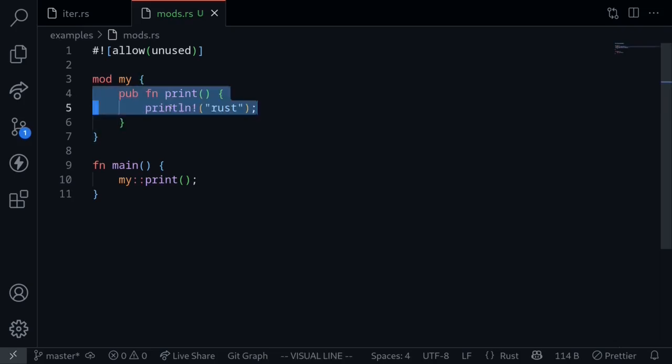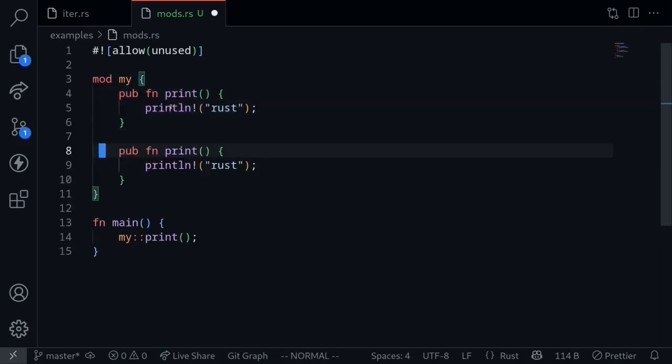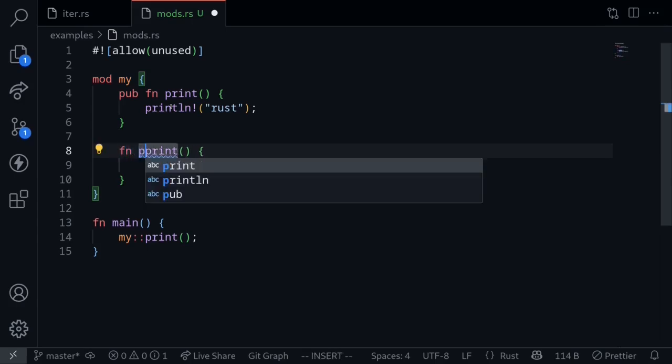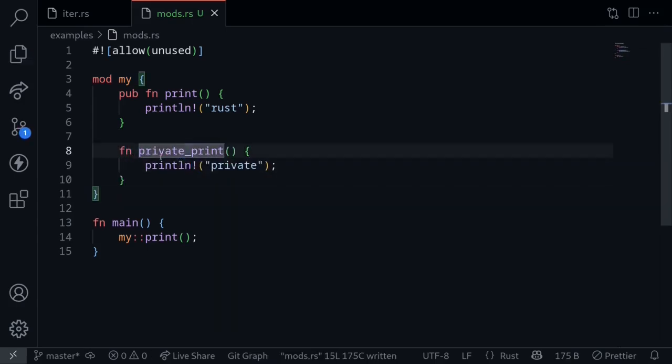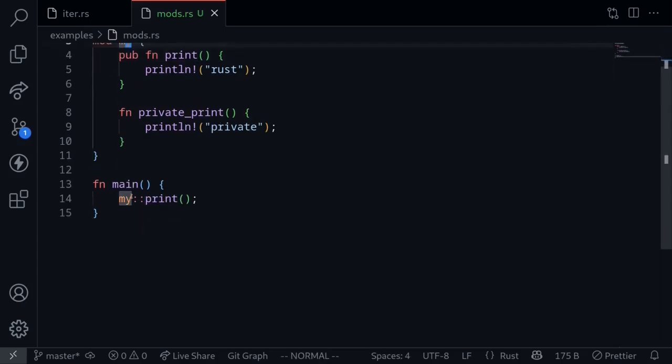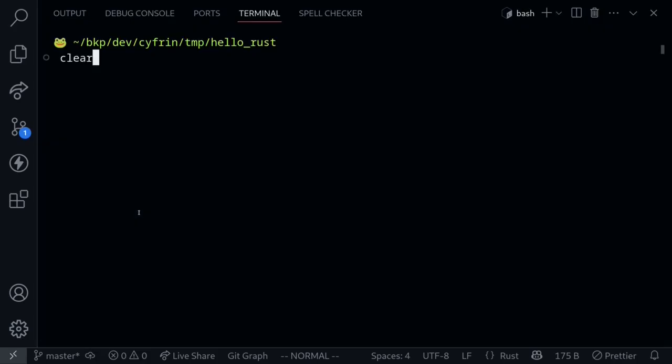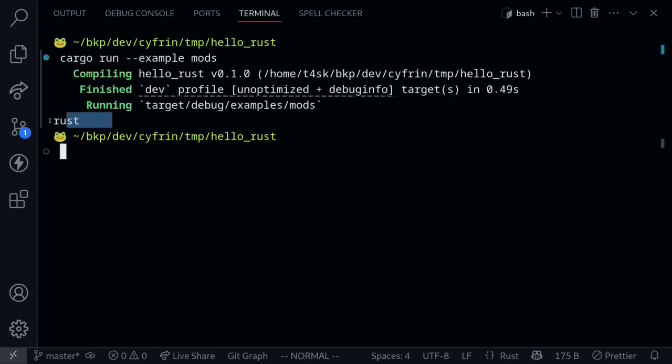In contrast, if you wanted a private function inside the my module, then you will remove the pub keyword. For example, let's call this private print. This is a private function that can only be called inside this module. The function print is a function that can be called outside of the module. In our example, we call it inside the main function. Let's execute the code, and we get the string Rust printed out.